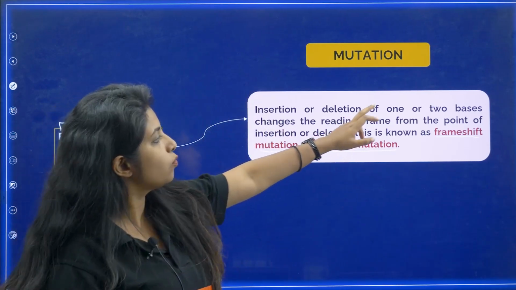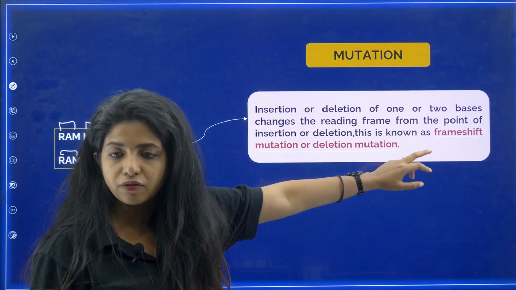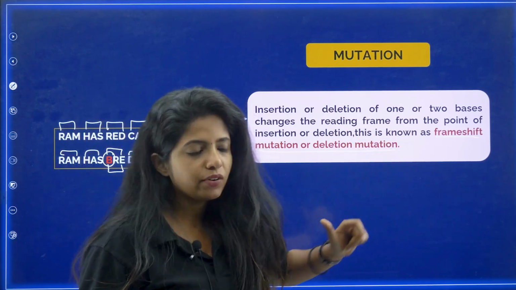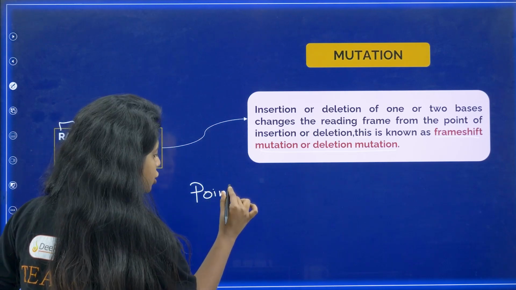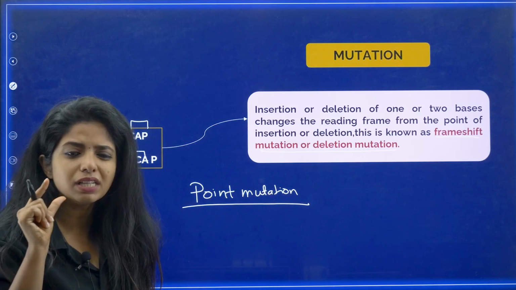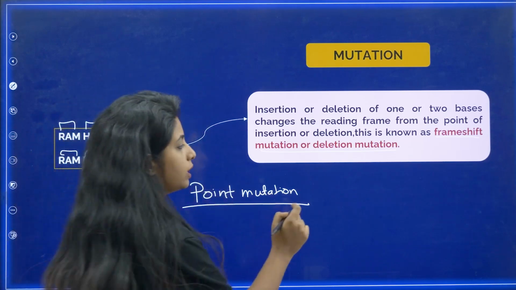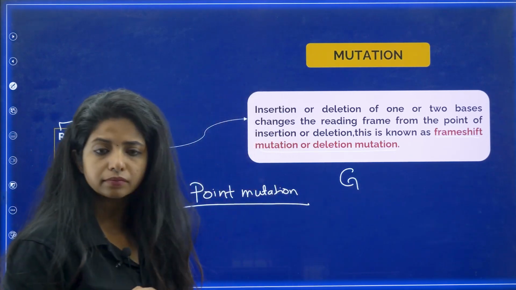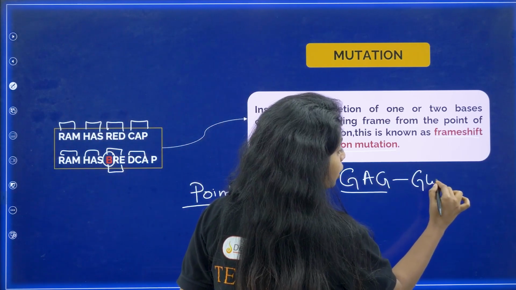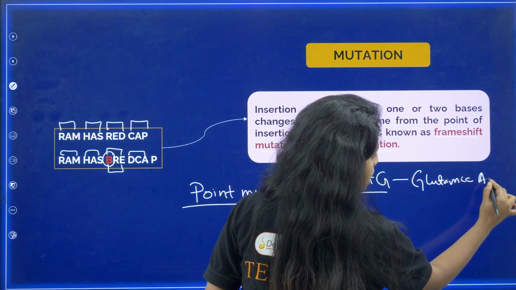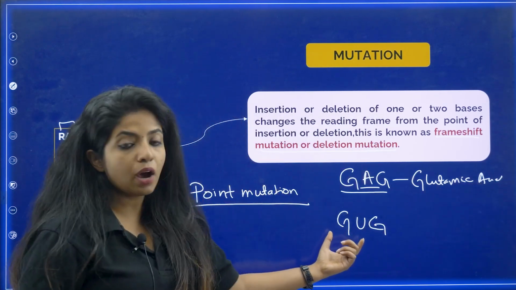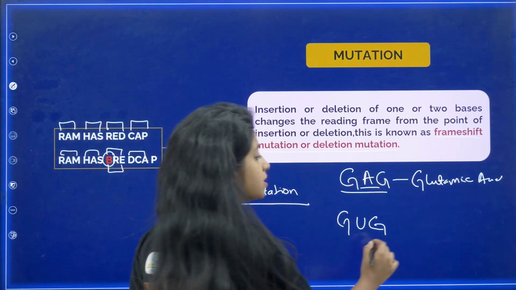So insertion or deletion of one or two bases changes the reading frame from the point of insertion or deletion. This is known as frame shift mutation. Now there is one more thing that is known as point mutation, my dear children. What do you mean by that? Point mutation is basically when only one single base pair is being changed. For example, in the case of sickle cell anemia, okay, you had GAG codon which was coding for glutamic acid. Now instead of A, it was replaced by U, my dear children. Now this particular codon will be coding for something else, that is valine.